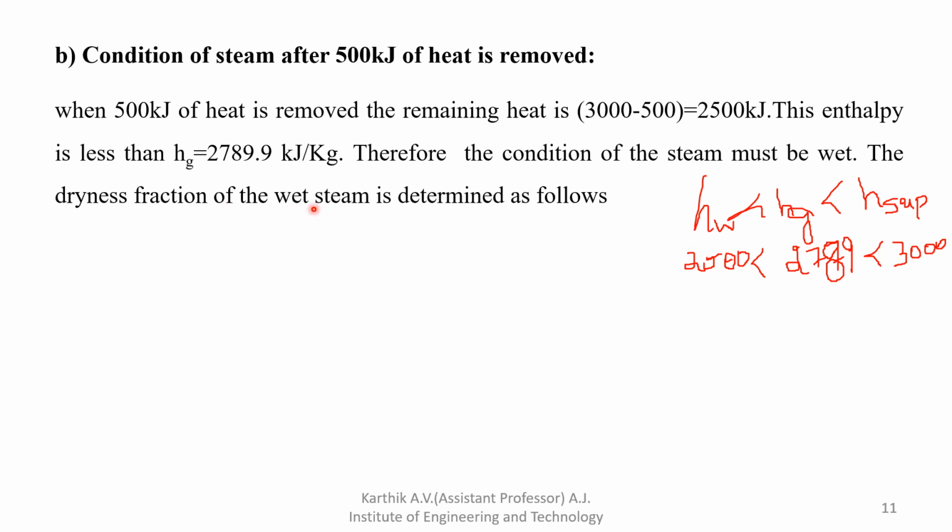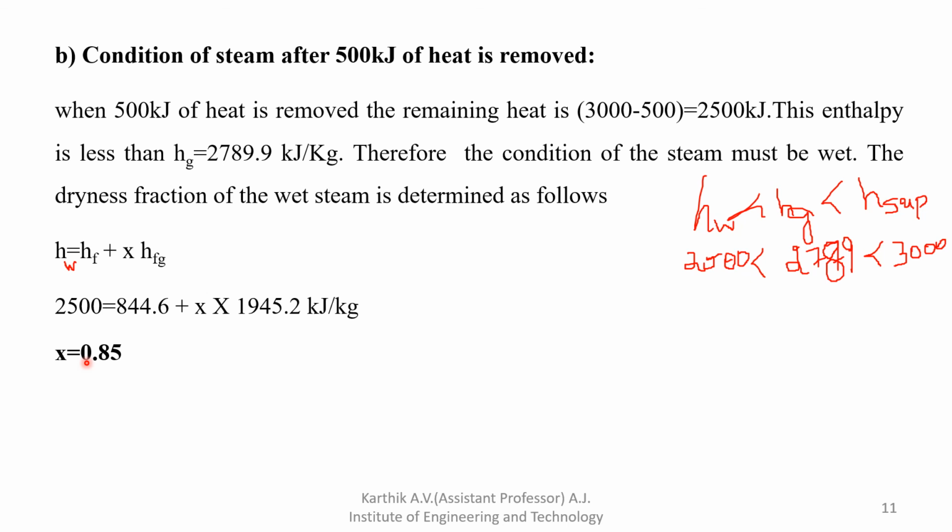The dryness fraction of the wet steam you have to determine. So what is the formula? HW is equal to HF plus X into HFG. HW is 2500, HF is 844.6, plus X, which we have to determine, into HFG. This is the HF value for the 15 bar pressure. You have to note it down from the steam table. From that you can easily determine the dryness fraction. So the dryness fraction is how much? 0.85. Likewise you have to solve this problem.